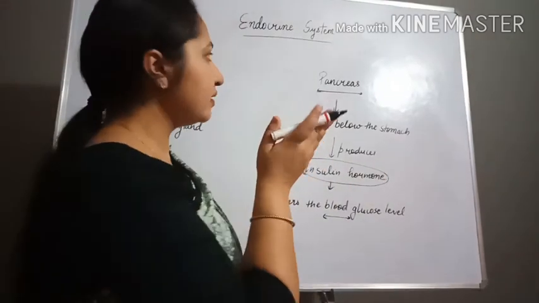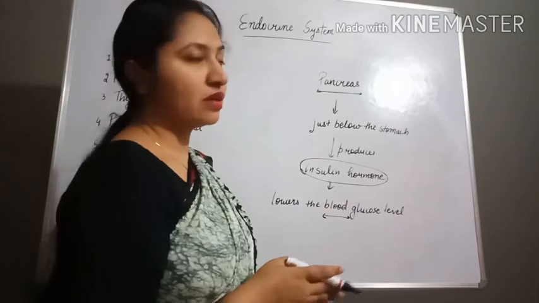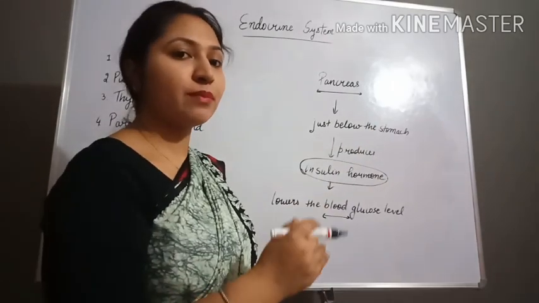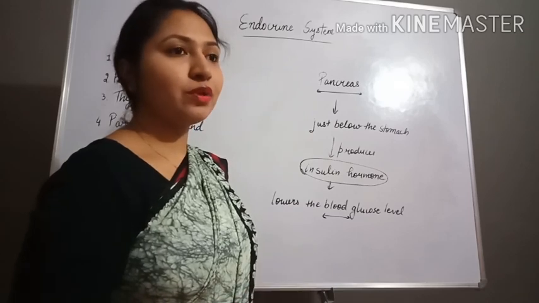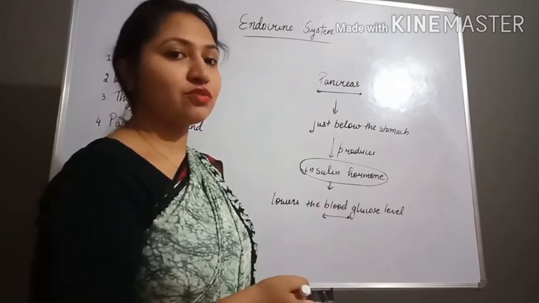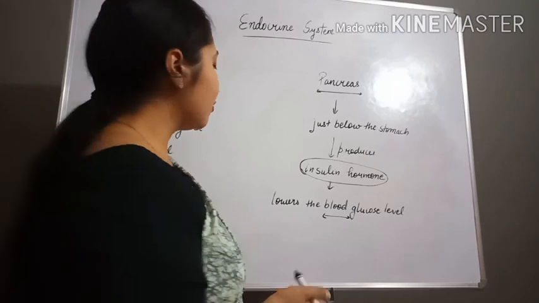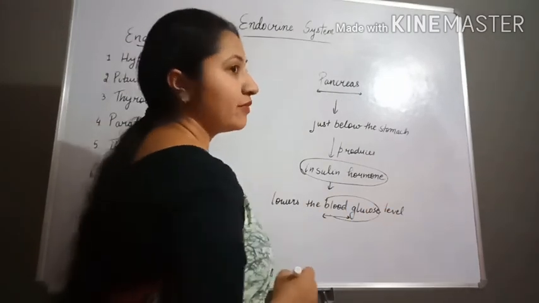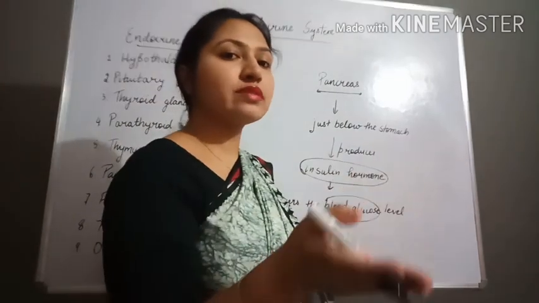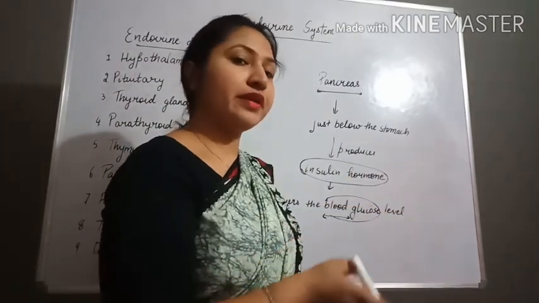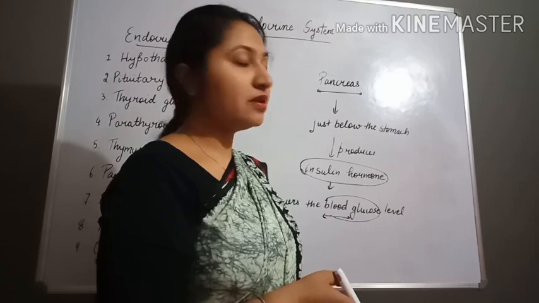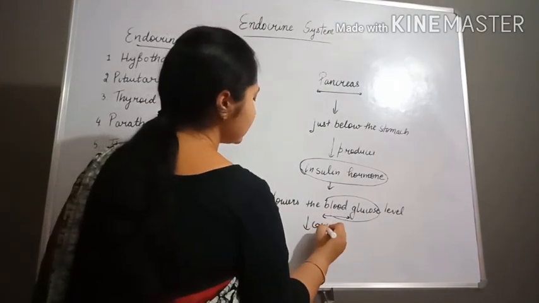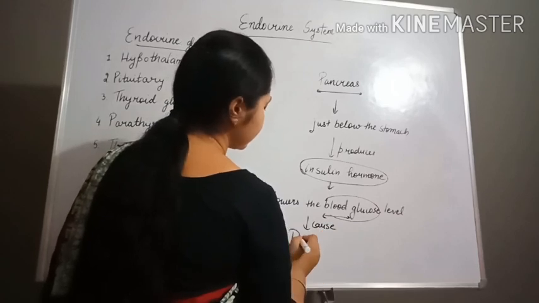It means the pancreas is not producing insulin in the proper amount in our body. Then it will not be able to regulate the blood glucose level, and it will cause a disease which is known as diabetes.